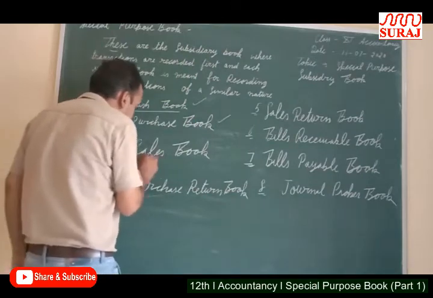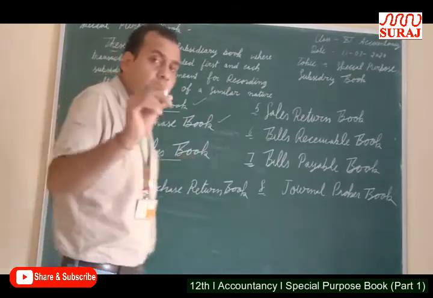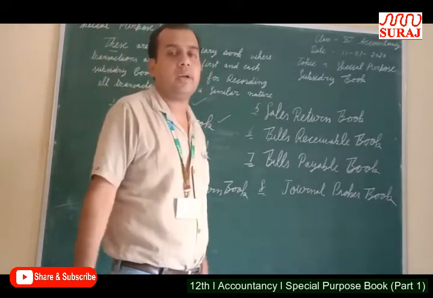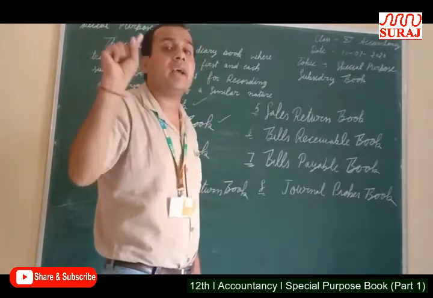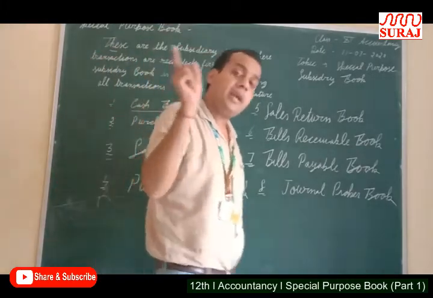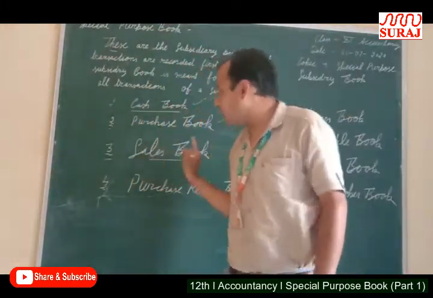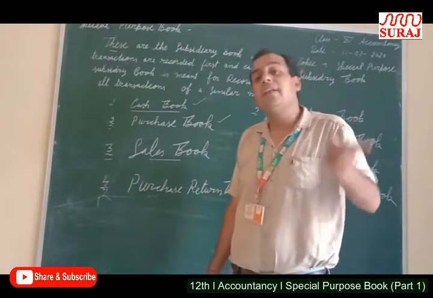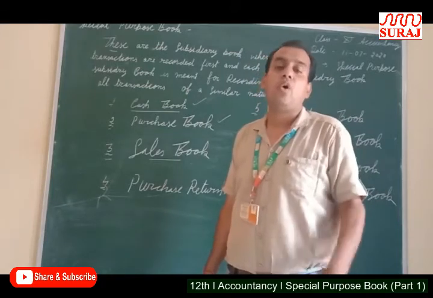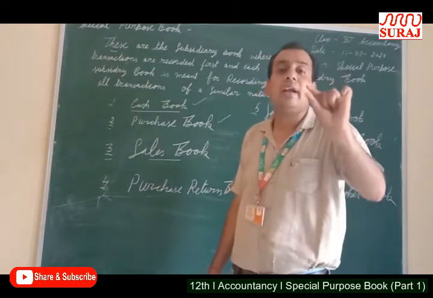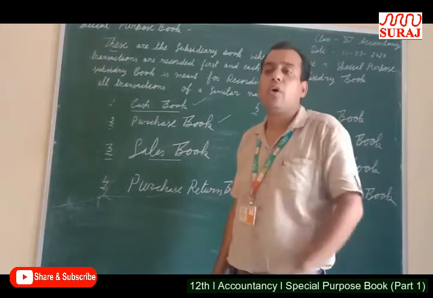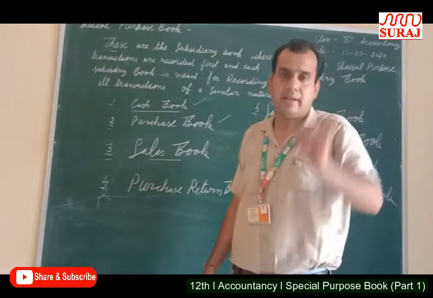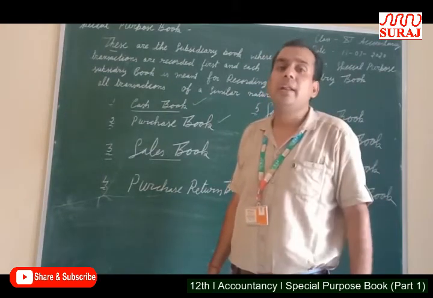Next one is sales book. Those books in which all credit sales of goods are recorded. Only credit sales of goods are recorded. It means cash sale of goods is not recorded in sales book. Assets sold on credit are also not recorded in sales book. Those goods which are sold to customers on credit are recorded in the sales book.